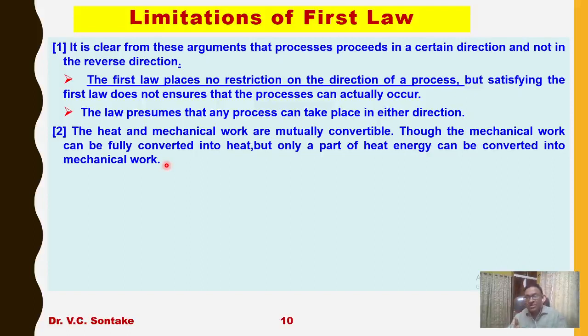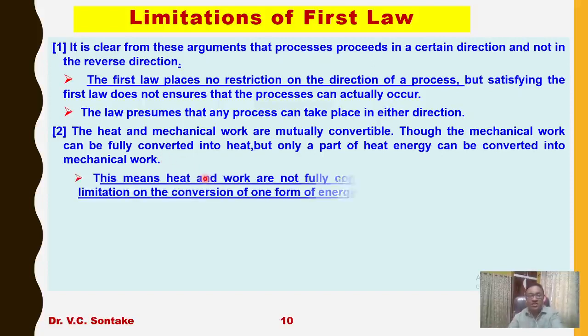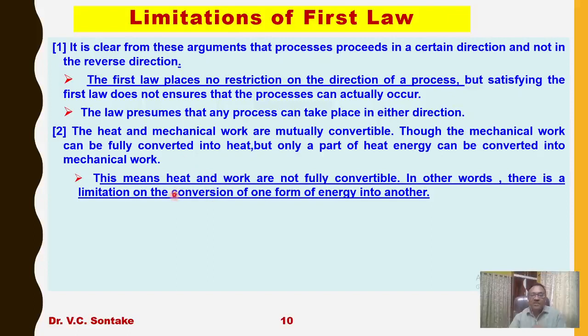In some of the examples just now, we have seen work can be fully converted into heat, but heat cannot. So again, the first law is not able to justify this. This means that heat and work are not fully mutually convertible. In other words, there is a limitation on the conversion of one form of energy into another. There is some limitation.